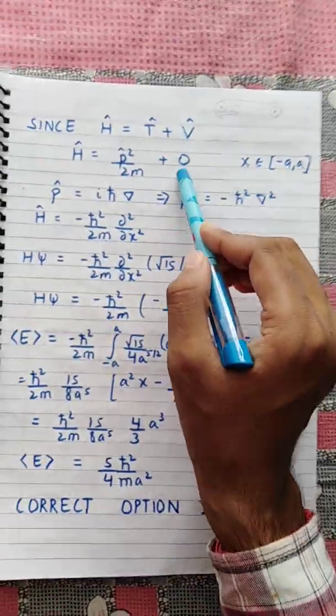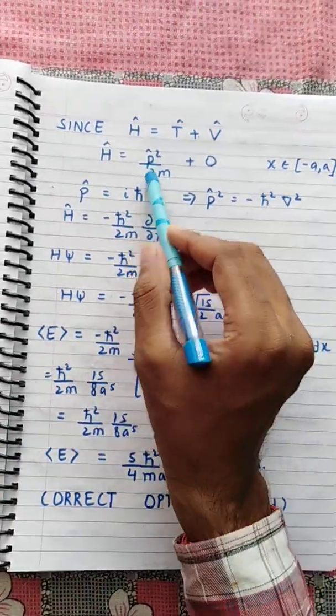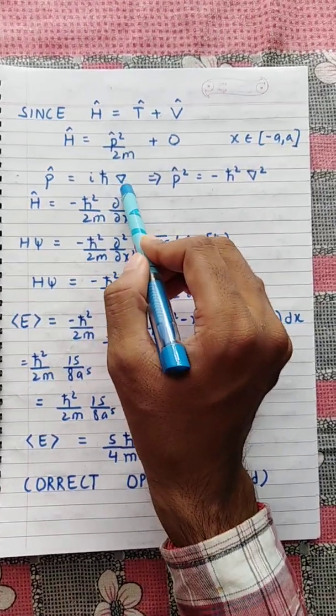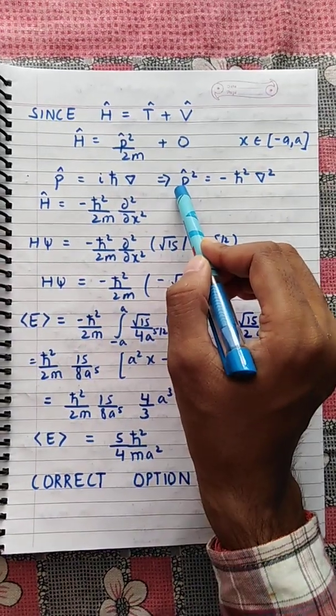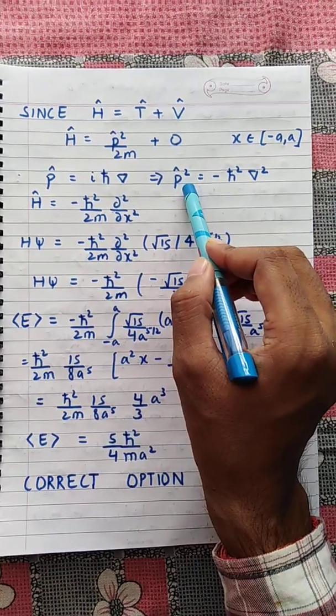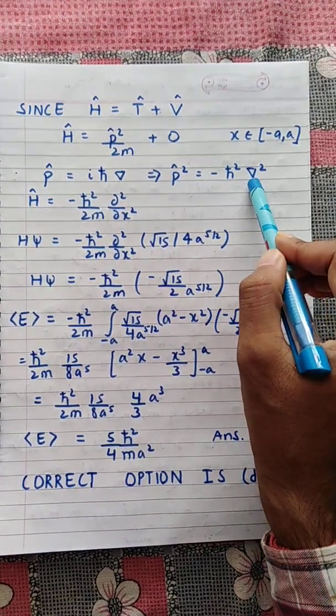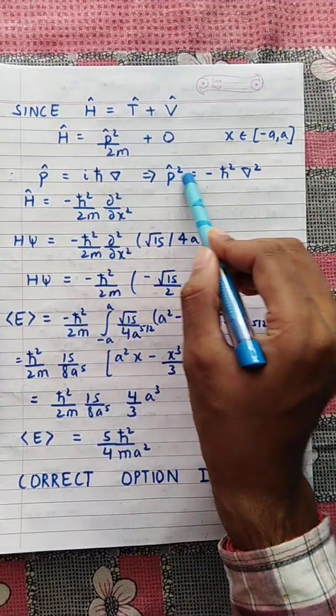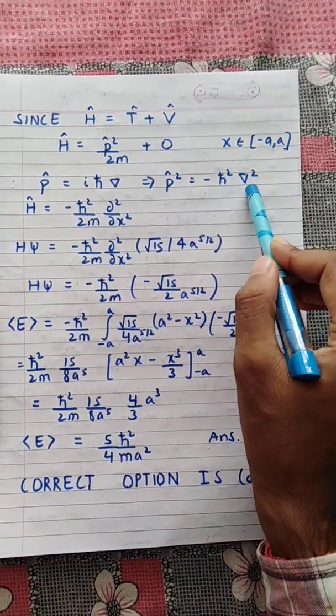So we have taken V equal to 0. Now we know the operator p is given as minus i h cross del, and p square will be written as minus h cross square del square because i square is minus 1.